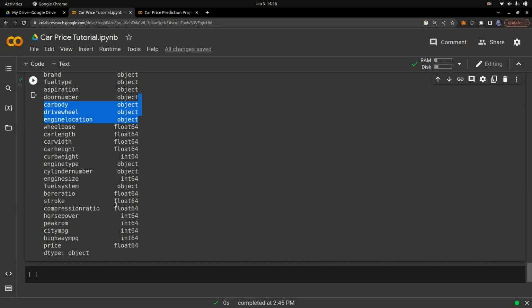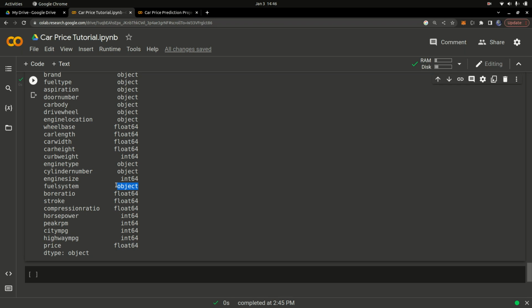So let's move on and get all the categorical columns. In machine learning, we have something called categorical columns. Anything that is not a number is basically a categorical column. Float is a number column, integers are all numbers, but objects are not numbers. They're textual data, so they're called categorical. For example, the number of doors that a car has: a car can have 2 doors or 4 doors. That's a category. You either belong to this category or the other category, you're not in between. So that's what we call categorical columns.